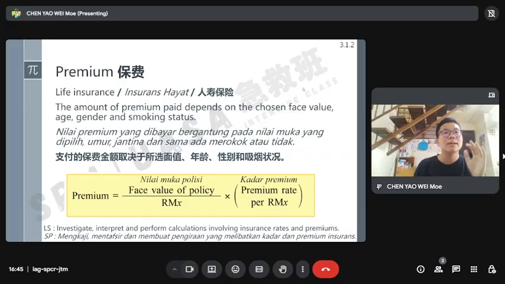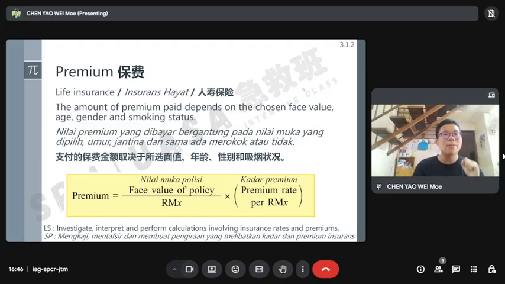X means the policy value is there, but now you are paying for this amount of coverage, and times the premium rate per x. The premium rate is given in the table. Just read the question and then check what range these people are in, what value is suitable, and you can calculate the premium, whether it's annual or monthly premium.